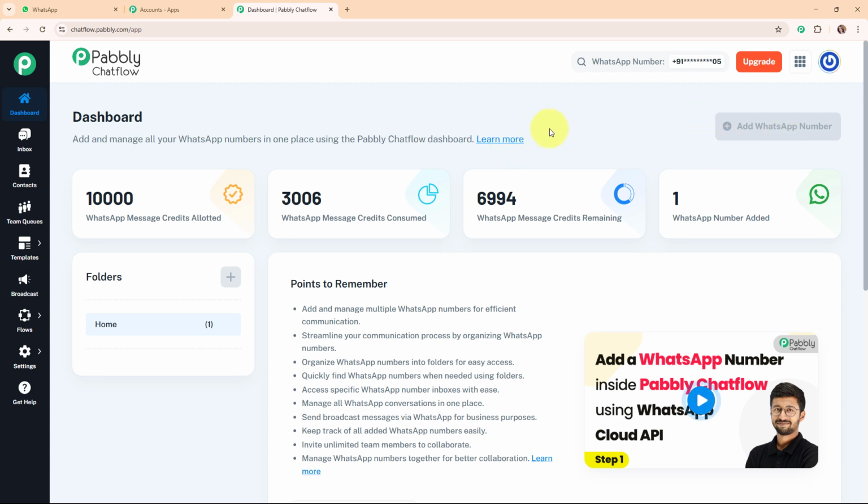Alright, so now here let me tell you that Pabbly Chat Flow offers some amazing features that are available over here in the left side bar. And also if you want to learn about any of the features in detail, then you can check out the videos dedicated to each of the features uploaded on our YouTube channel and on our landing page as well. Alright, so now here let me give a brief about each feature over here.